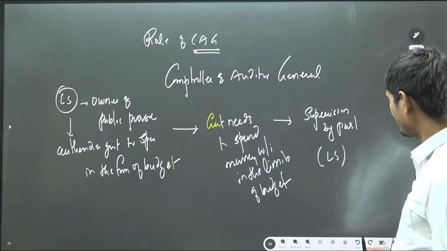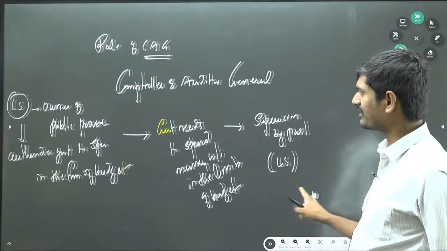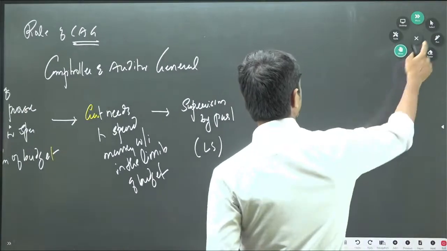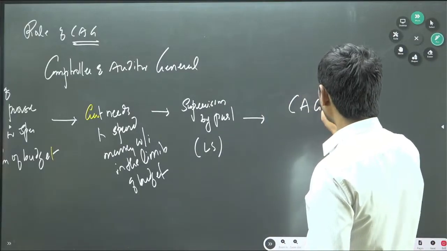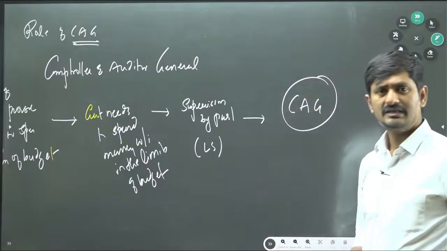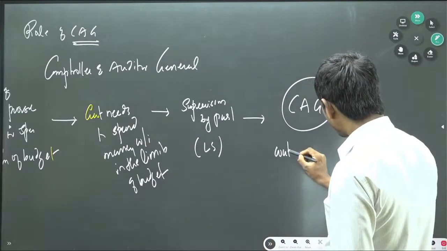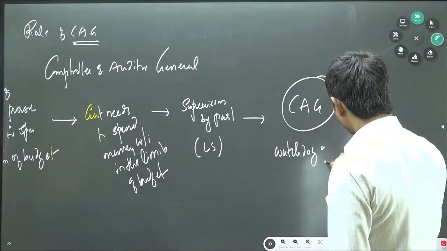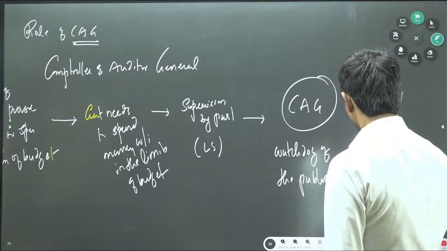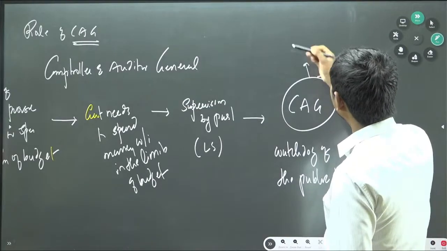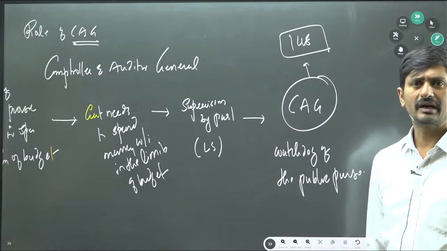That is the reason why our Constitution makers adopted the British system, what is called the CAG, Comptroller and Auditor General of India. The CAG is the watchdog of the public purse, and it is created under Article 148 of the Constitution.